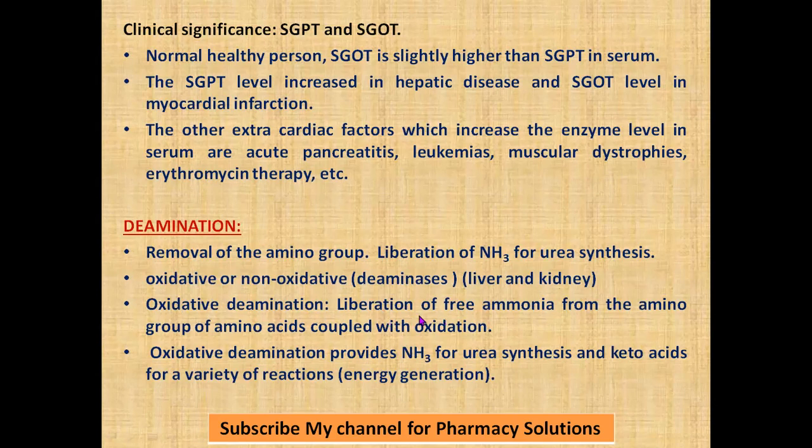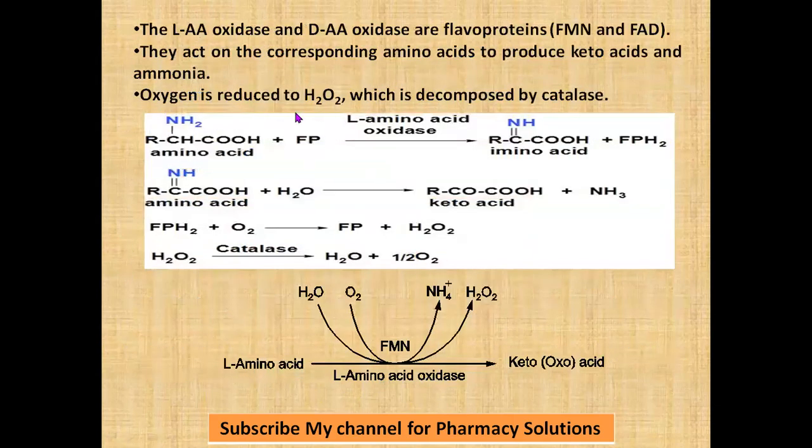In oxidative deamination, the liberation of ammonia is coupled with oxidation. Free ammonia is formed from the amino group of the amino acid, coupled with oxidation, so that's why it is called the oxidative deamination process. It provides ammonia for urea synthesis, and the keto acids which are formed on transfer of the amino group are used for a variety of reactions in energy generation processes.